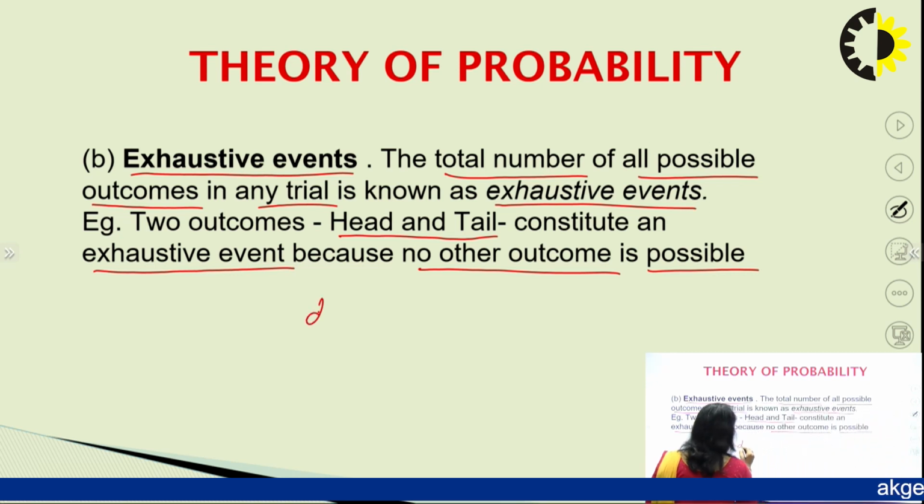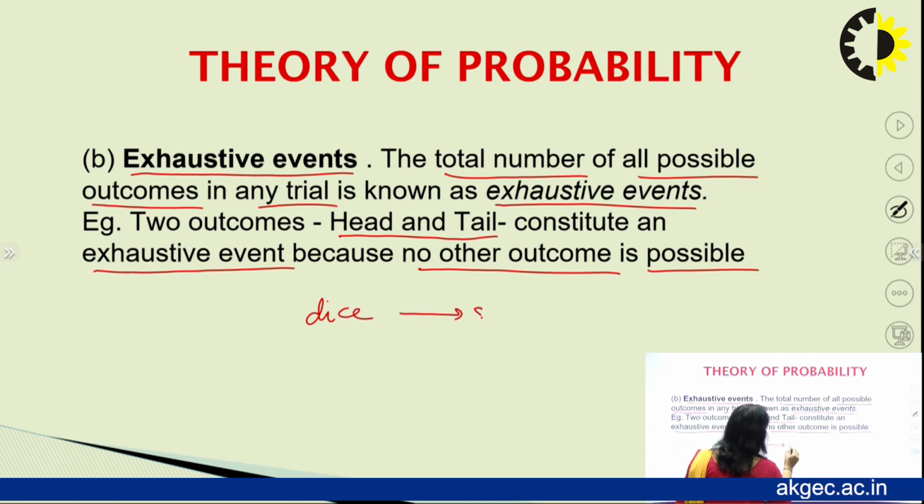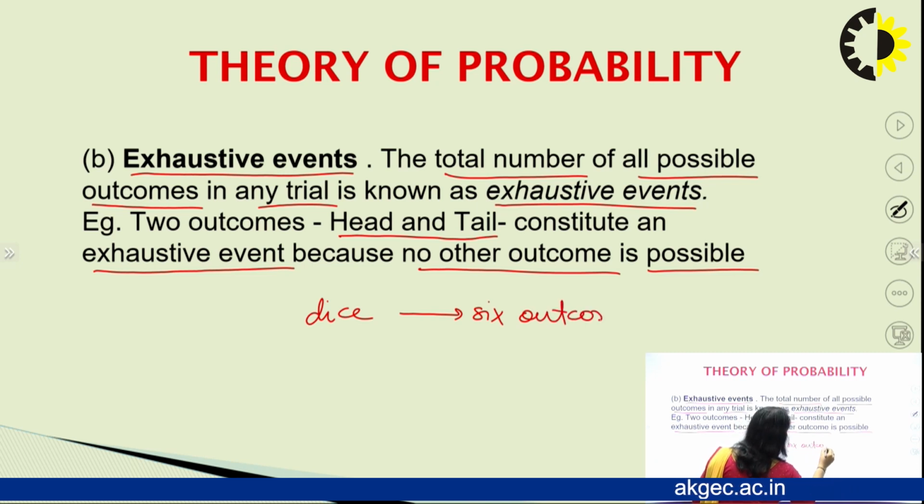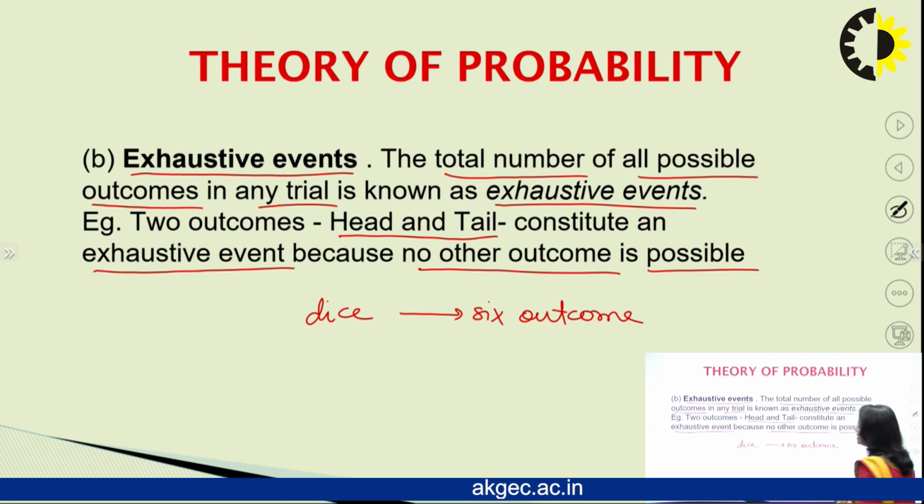Similarly, in the case of a dice, we have 6 possible outcomes, getting 1, 2, 3, any number up to 6. So they are all exhaustive events in case of a dice.